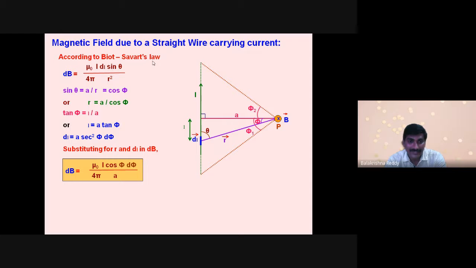Whenever I substitute I as it is in place of dl, I have written a sec square phi d phi. And in place of r, since it is r square, r equals a square cos square phi, I have written. Now you should know one important thing from trigonometric ratios: the reciprocal of sec theta gives us cos theta.